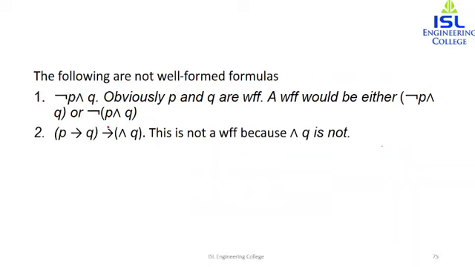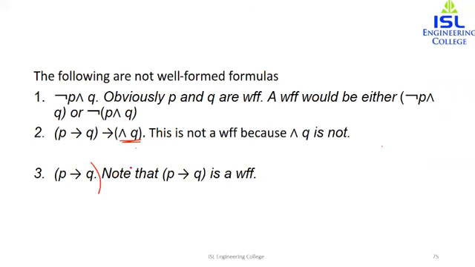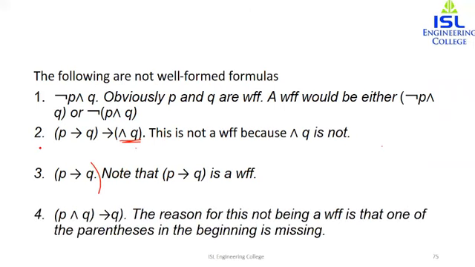The next example, over here, the reason it is not a well-formed formula is because we are using an and Q, but we are supposed to use a connective with two propositions. Over here we have only one proposition, so that is the reason it is not a well-formed formula. Next, in this case we are missing one parenthesis, hence this is not a well-formed formula. And what about this? For this, we are opening one, closing one, then there is another bracket being closed here. So it is missing a parenthesis at the beginning. So this is also not a well-formed formula.